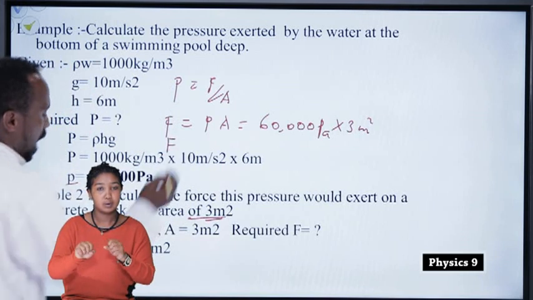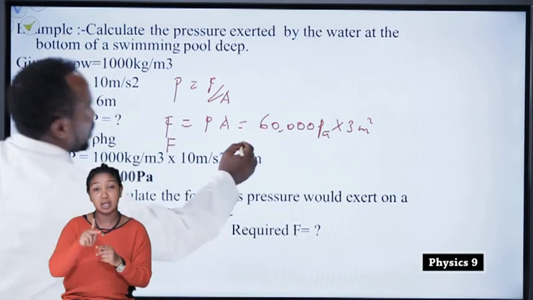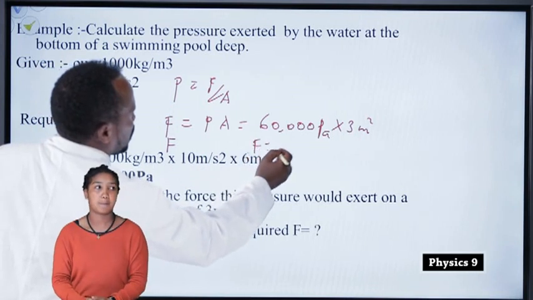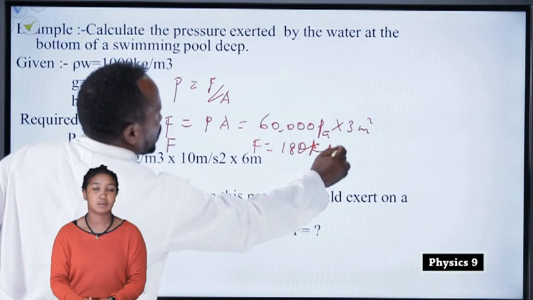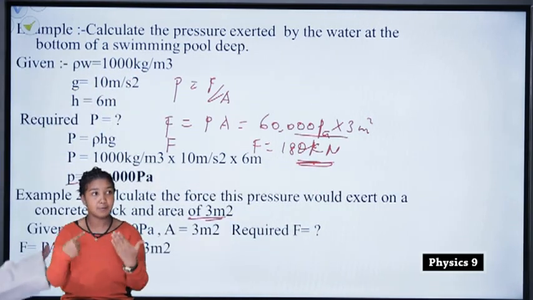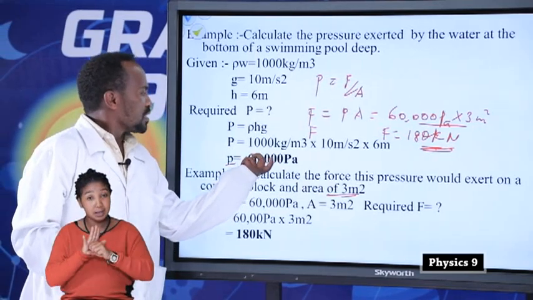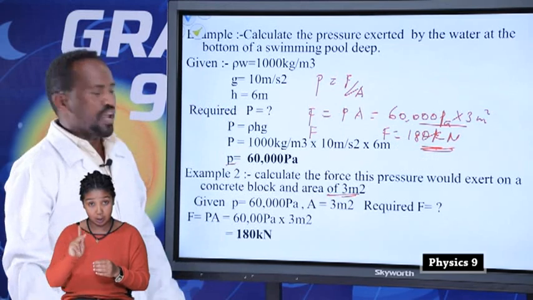So force is equal to 180 kilonewton. If you multiply this, you get this. Therefore, this much pressure has a force of 180 kilonewton.